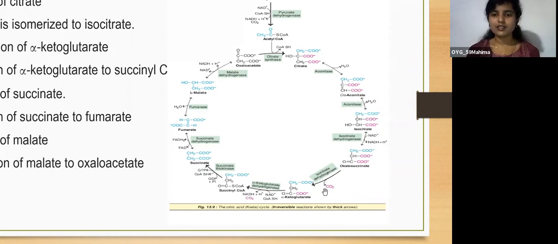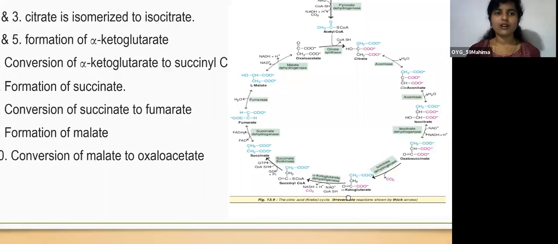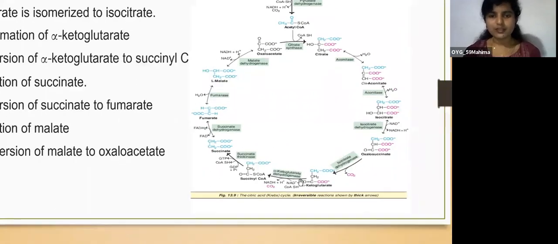Here you can see carbon dioxide is released. The next step is conversion of alpha ketoglutarate to succinyl CoA. The enzyme alpha ketoglutarate dehydrogenase catalyzes this. Here also you can see NAD plus is converted to NADH.